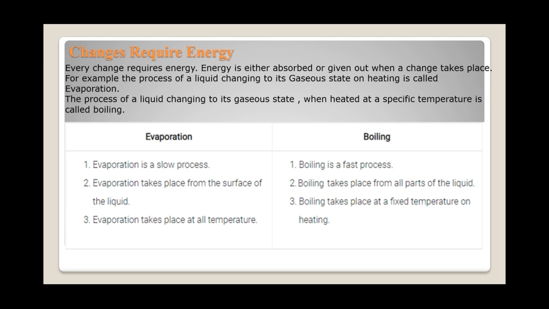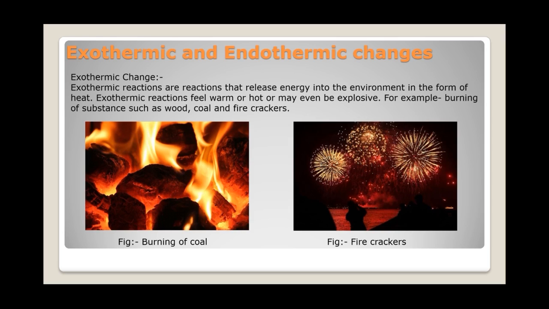Now there are several kinds of chemical changes or chemical reactions. First is exothermic, so there are exothermic and endothermic changes, or we can say exothermic and endothermic reactions. What are exothermic changes? The word exo means outside, bahar ki taraf, and thermic means heat.